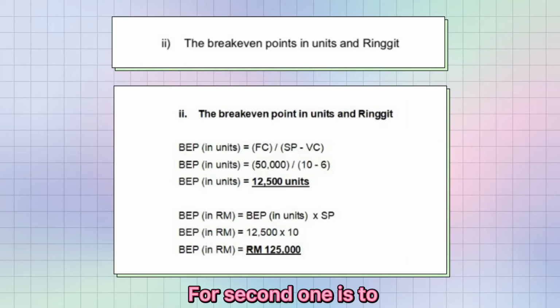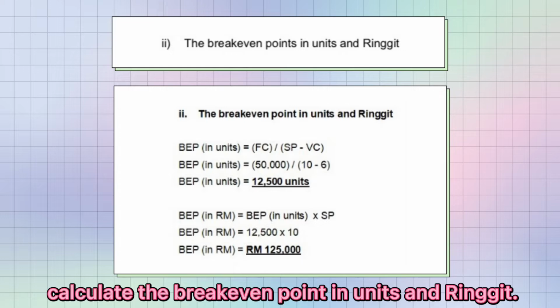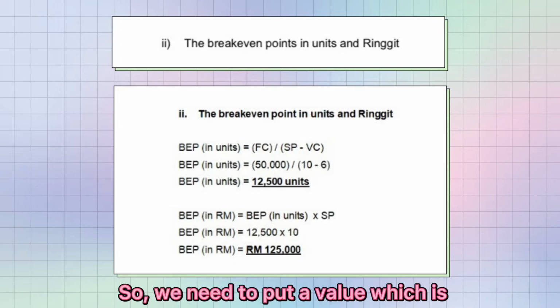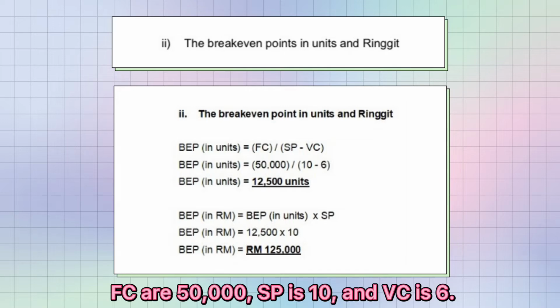The second one is to calculate the break-even point in units and ringgit. The formula is BEP in units equals FC divided by SP minus VC. So we put in the values: FC is 50,000, SP is 10 and VC is 6.